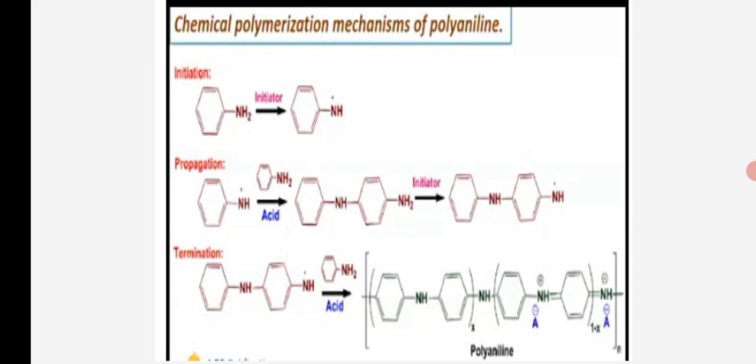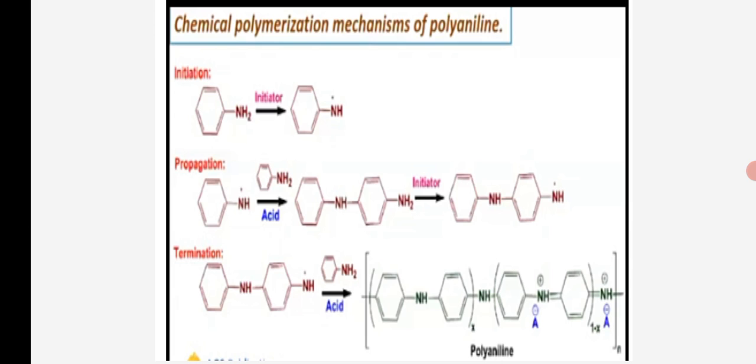Chemical polymerization mechanism of polyaniline. There are three steps in the mechanism of polyaniline: first step initiation, second step propagation, and third termination. First step, initiation.